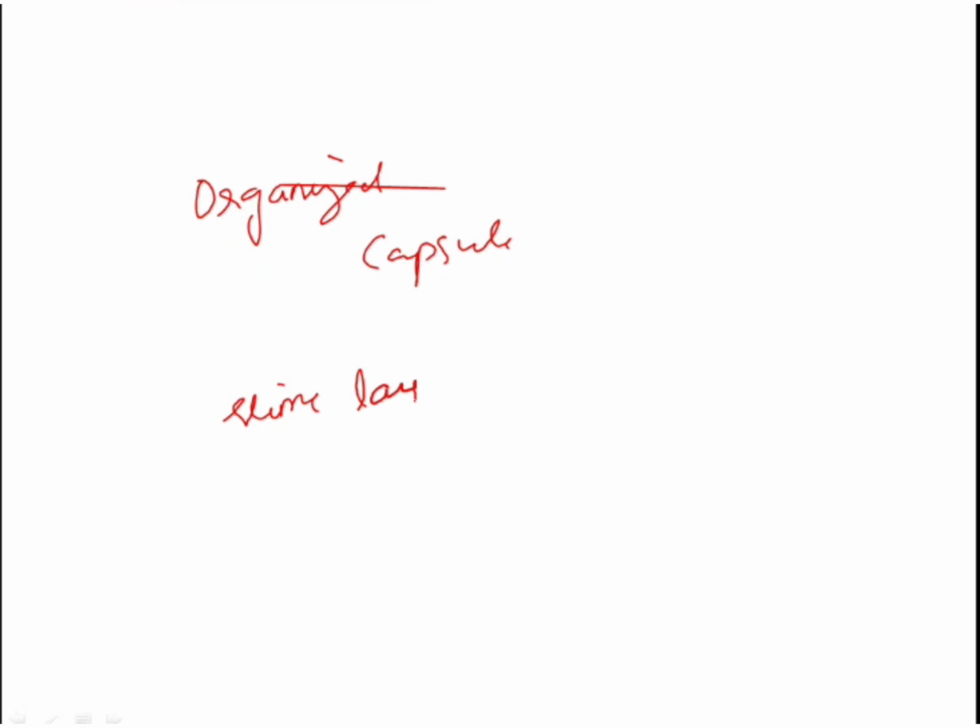This thick viscid structure can be organized or unorganized. When it is organized, the layer is called a capsule. When it is unorganized and loose material, it is called the slime layer. So bacteria can have a capsule, which is the organized glycocalyx layer, or an unorganized loose layer which is called the slime layer.